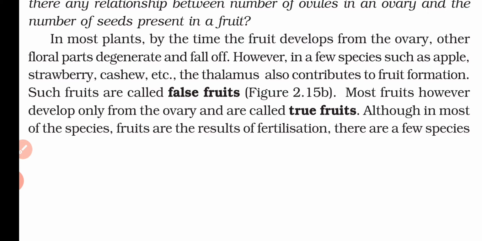That means this thalamus will be converted into the fruit, and the fruit that is not developed from the ovary, that type of fruit is known as the false fruit. So in apple, you can easily see the thalamus covering the complete pistil. In that case, it will convert into the fruit. And this type of fruit which is not formed from the ovary, we call false fruit.